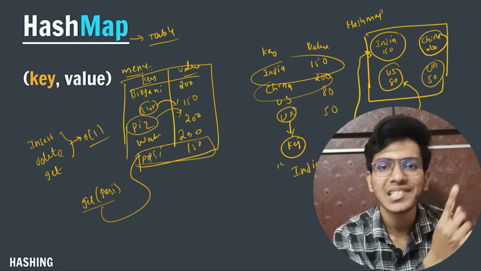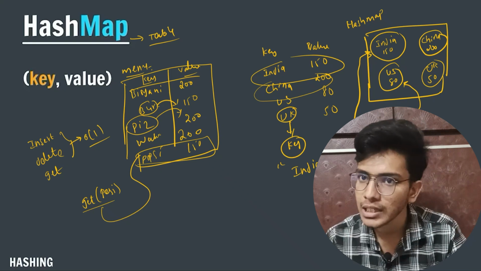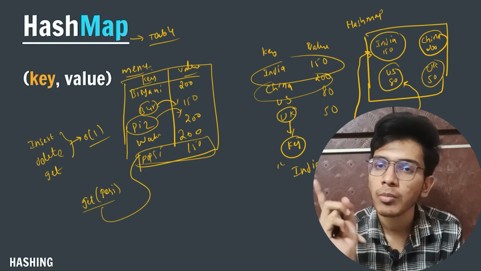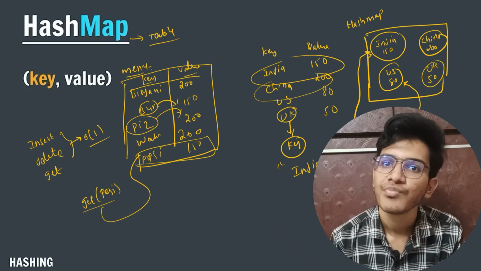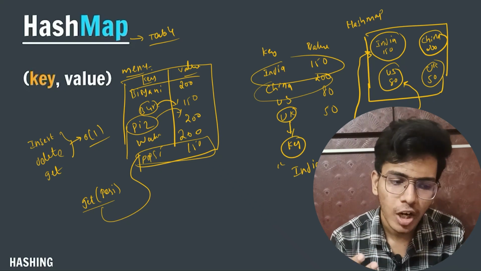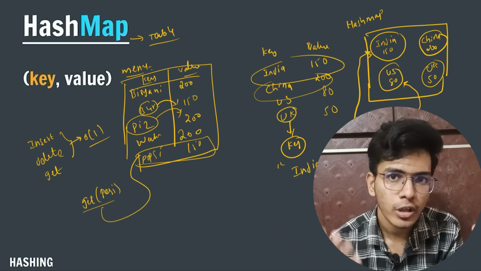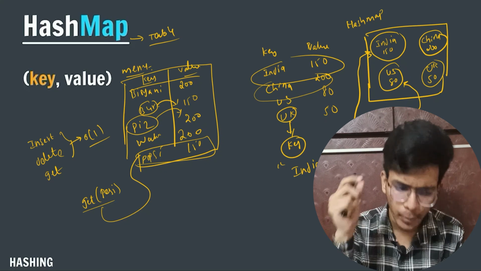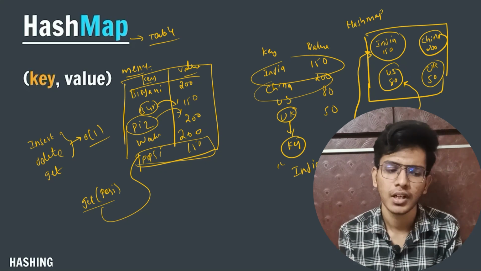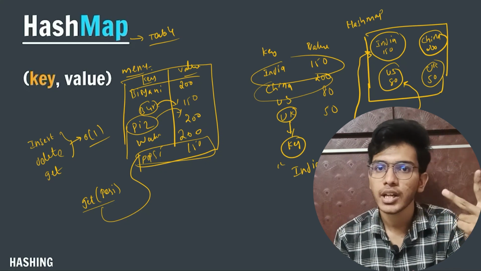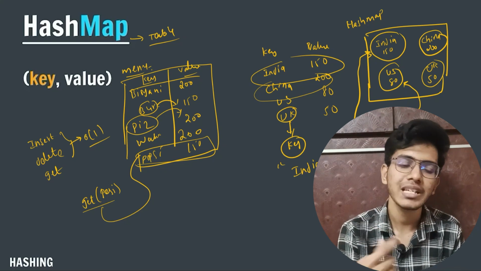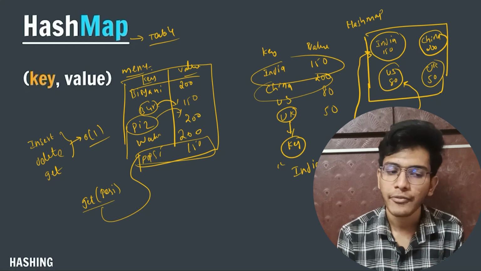I'm not performing any searching, I'm not iterating through anything. I just have to give my key, and based on the key, it will point to its corresponding node. Because of this forming of nodes in the bucket in the hash map, all the insertion, deletion and searching operations will take constant time. That is why we consider HashMap an efficient data structure.